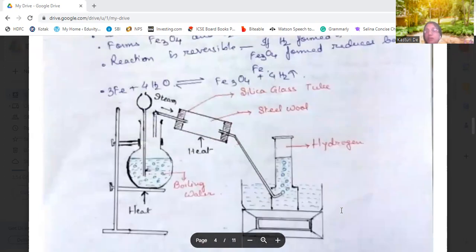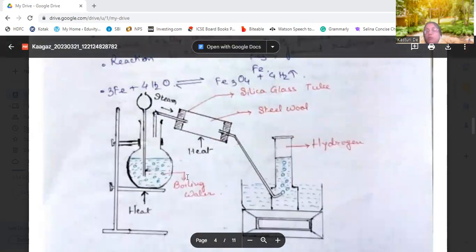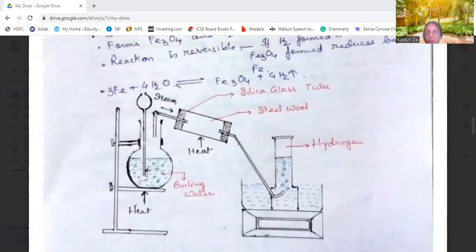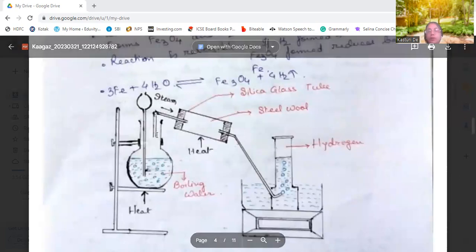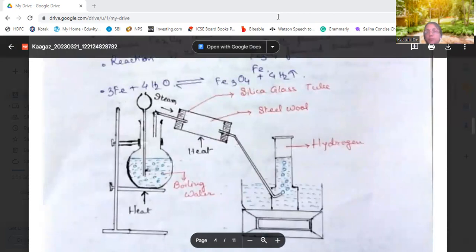So the apparatus here is used in this way: a flat bottom flask is used, which has boiling water, which is liberating steam.